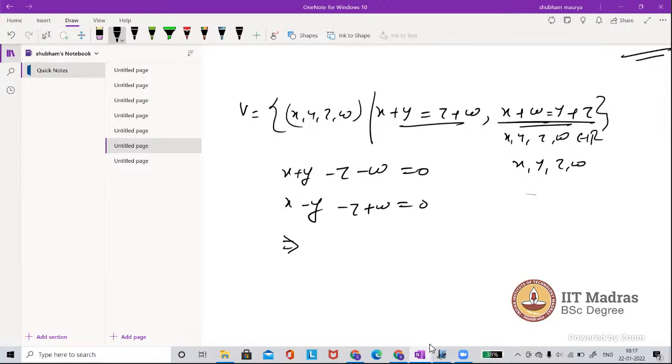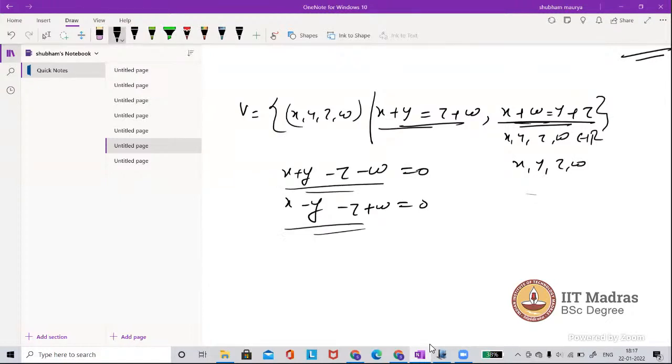Otherwise, you have to find vectors in this set and check spanning again. But this is a simpler way which I am going to write here. This is a system of linear equations, so try to find the solution of this system.